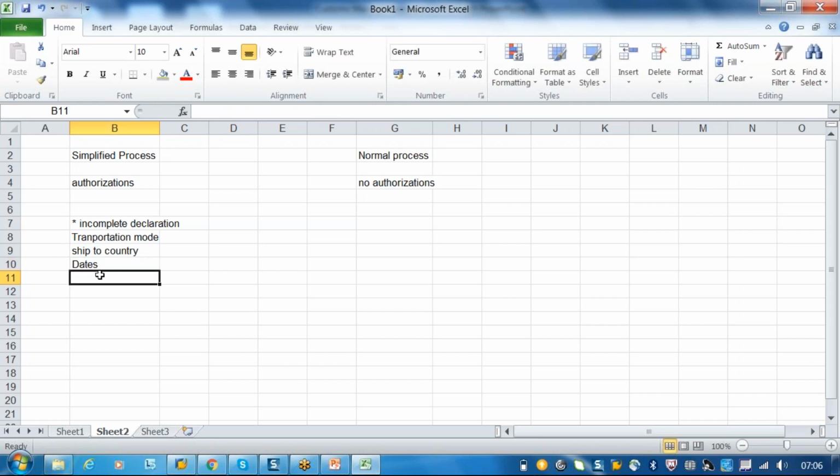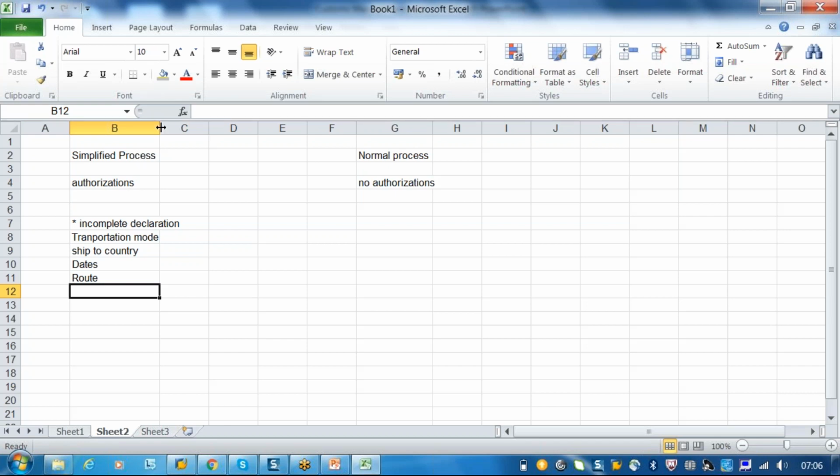These are values which have to be entered manually. There are some fields which play a significant role in deciding whether the document is complete or incomplete. If any such values are not entered, that document will be considered an incomplete document.